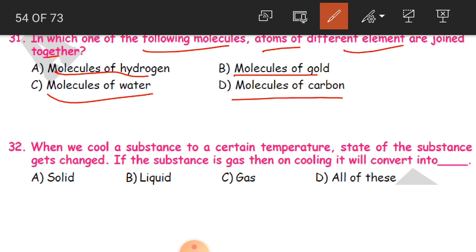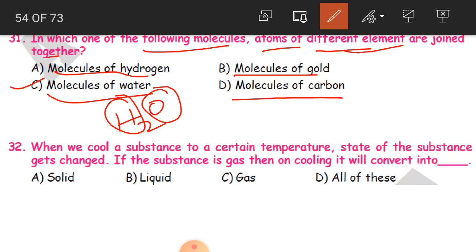The answer is molecules of water, because water is H2O, which is 2 hydrogen and 1 oxygen. That is why we have atoms of different elements. Hydrogen is one element, oxygen is another element. So we have this in molecules of water.